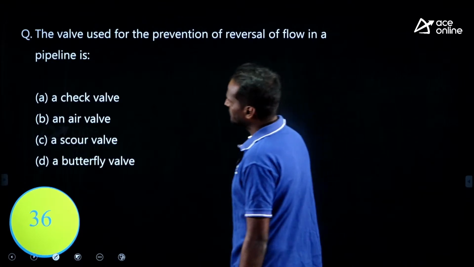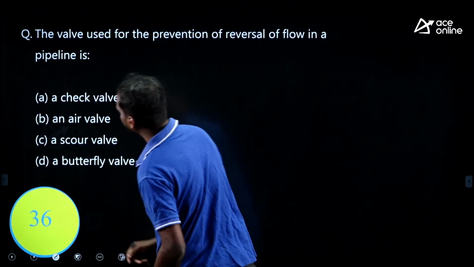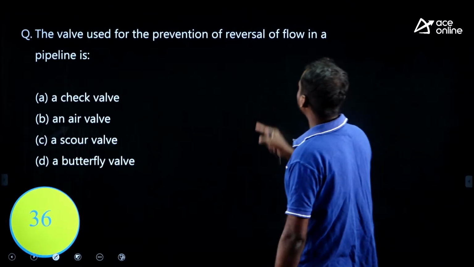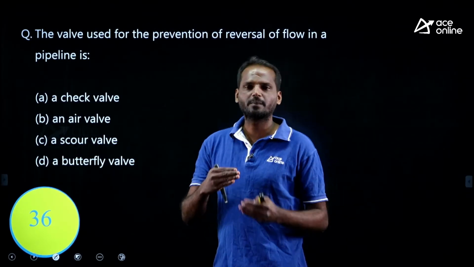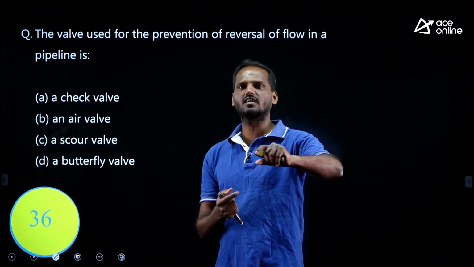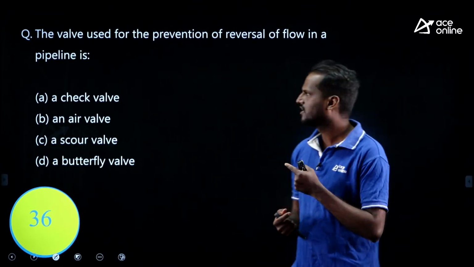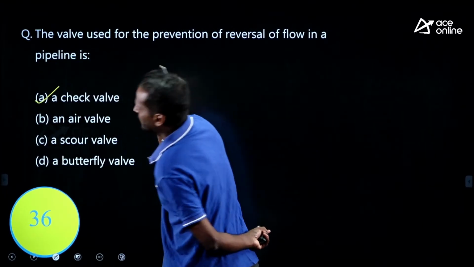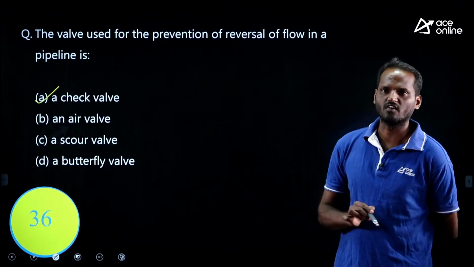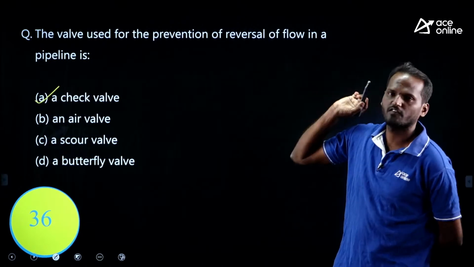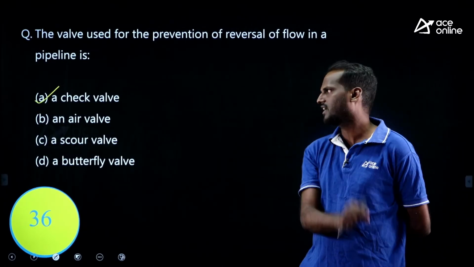Okay, try to solve a valves question. The valve used for the prevention of reversal of flow in a pipeline, which prevents the flow in the reverse direction and allows the flow in only one single direction. What kind of valve is it? Check valve, right. Check valve, reflex valve or non-return valve, it has three names. It prevents the reversal of flow, means it allows the flow in one single direction.